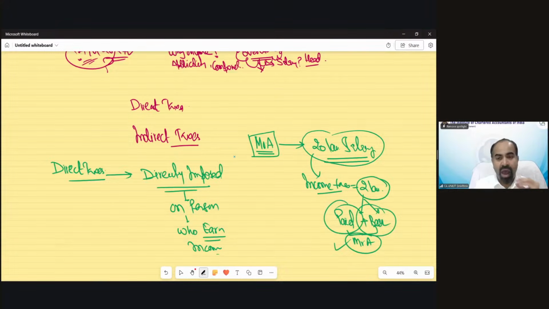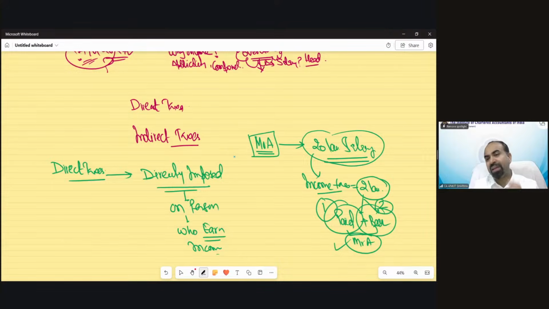When you have to pay and you have to bear the tax, that is called direct taxes. So if Mr. A is earning business income or salaried income, etc., he has the liability to pay and bear that tax. Nobody else is going to bear these taxes other than Mr. A.